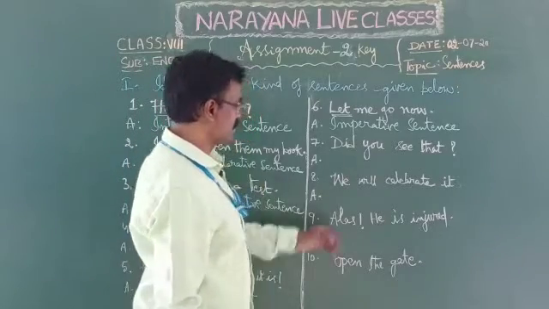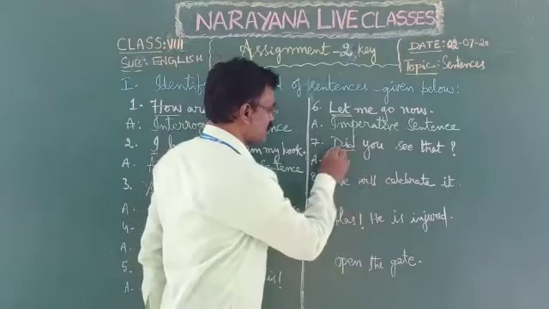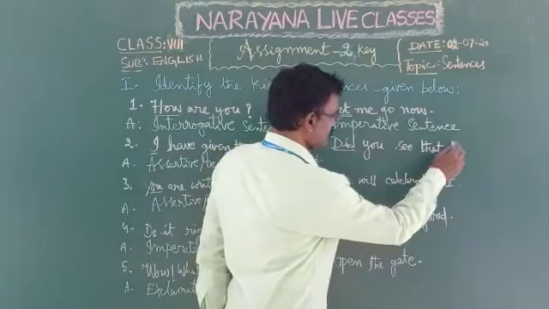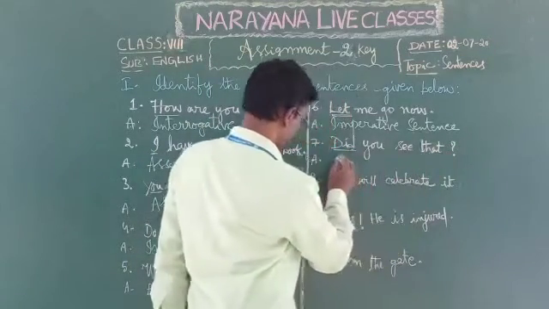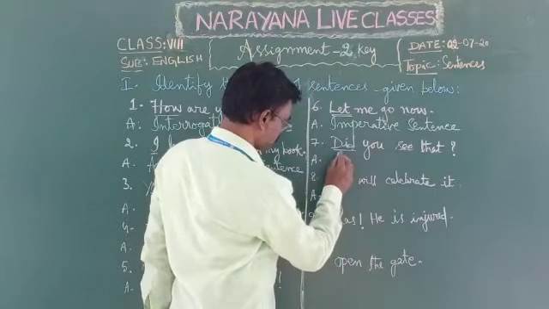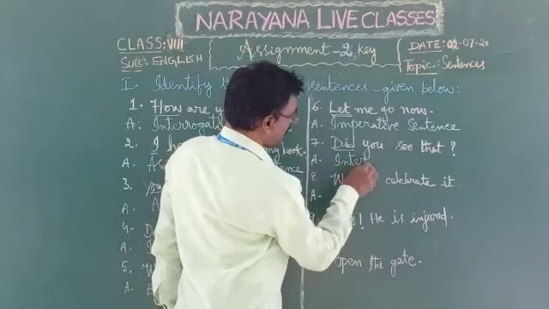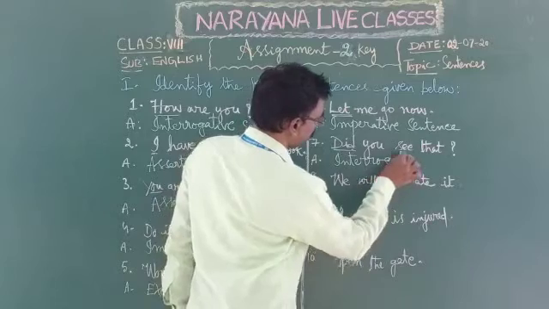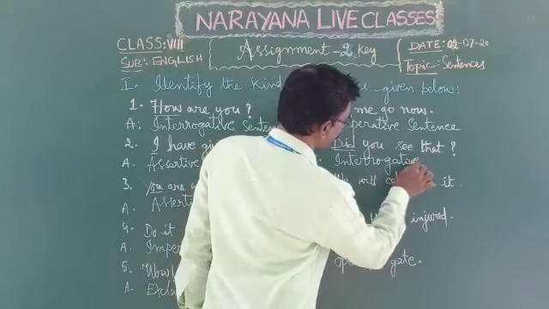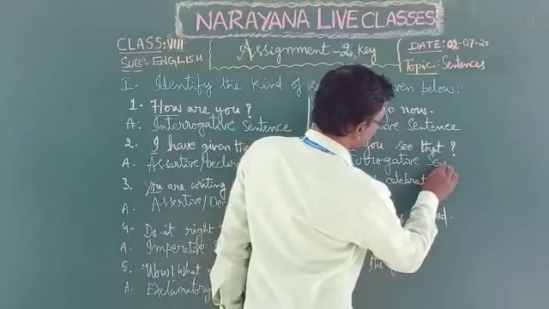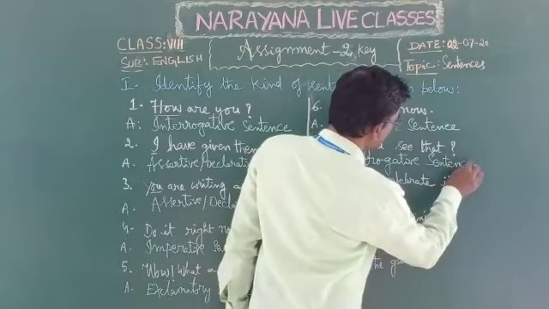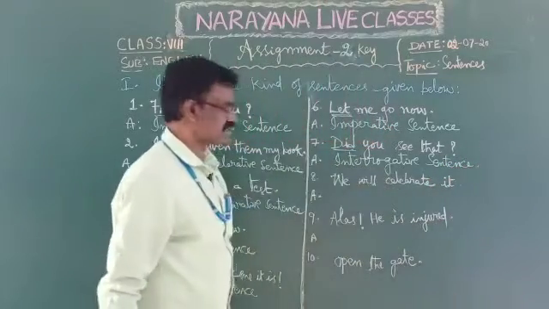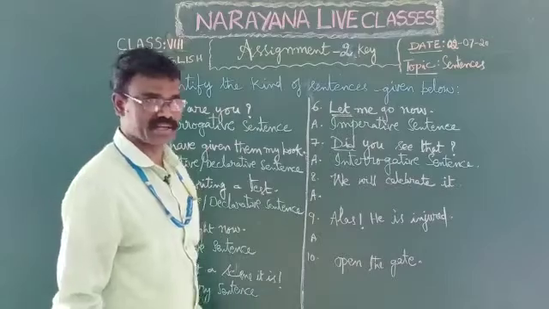Did you see that? It began with did helping verb and it ends with question mark. This one is interrogative sentence. Seventh one is interrogative sentence.